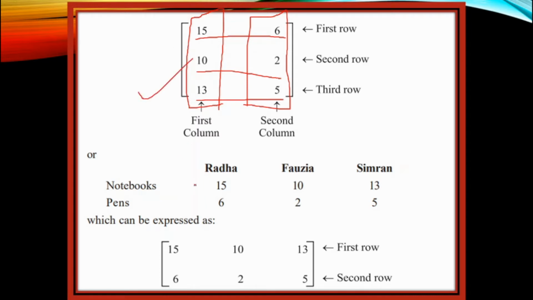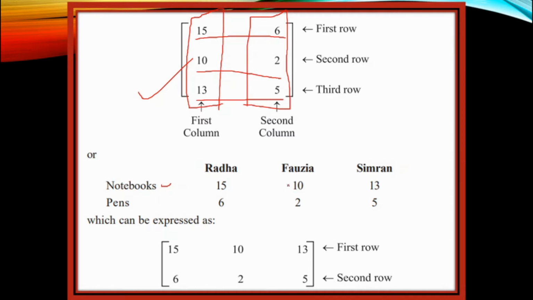The other way of representing the same data is making rows to columns and columns to rows. Let's see how it happens. Here we have Radha, Fauzia, Simran, and notebooks. Earlier it was column wise, right? Now notebook and pen is row wise.